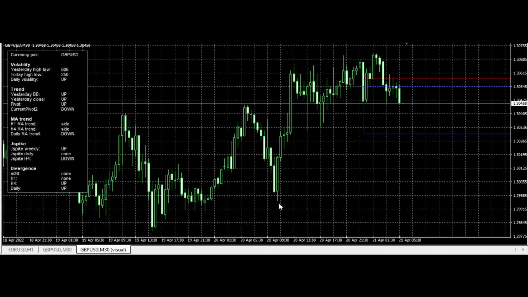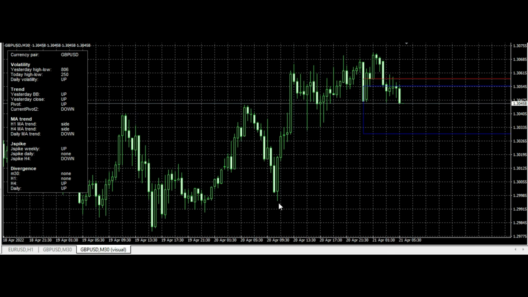For example, if average volatility is 120 pips, and during the day you saw a 60 pip range from the highest high to the lowest low, you know at that moment that there is room for another 60 pips. You need to use that information as a trader.